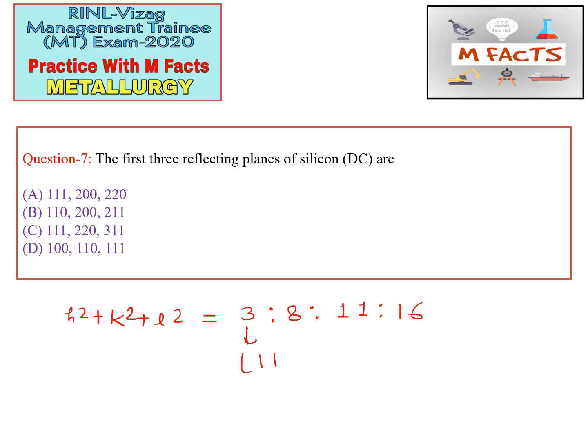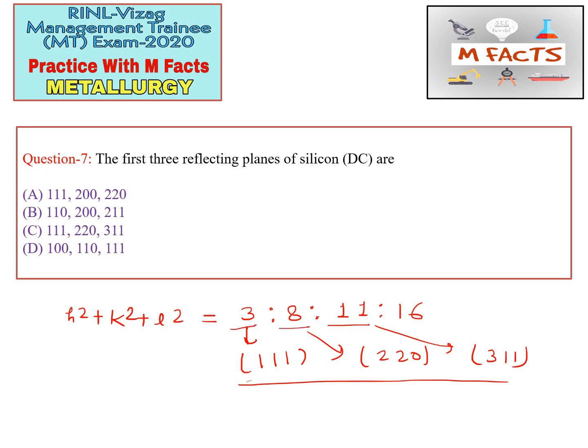So this 3 means the plane 1 1 1, this 8 is the 2 2 0, and this 11 is 3 1 1. So we know that the h square plus k square plus l square value ratio is 3 is to 8 is to 11 is to 16. So we found that the three reflecting planes of silicon diamond cubic are 111, 220, 311. Now we check the options, and we find that option C is correct for this question.